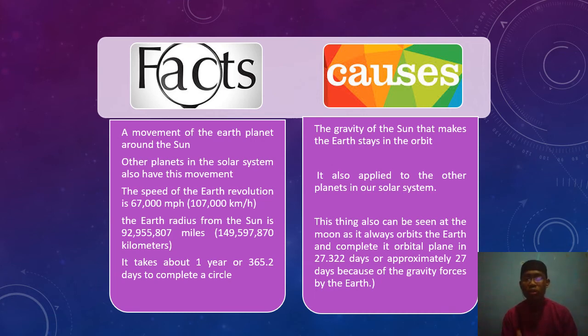So what causes the Earth to revolve around the sun? This is because of the gravity of the sun that makes the Earth stay in orbit. It also applies to other planets in our system, which also revolve around the sun because of the gravity of the sun. As we can see, the moon always orbits the Earth and completes its orbit in 27.3 days, or approximately 27 days, because of the gravity force of the Earth.